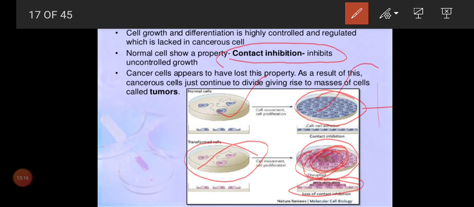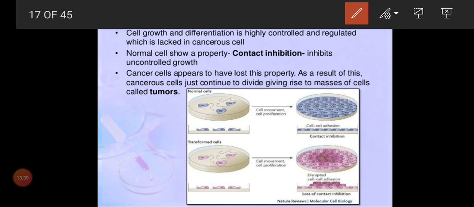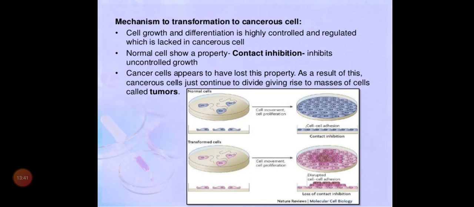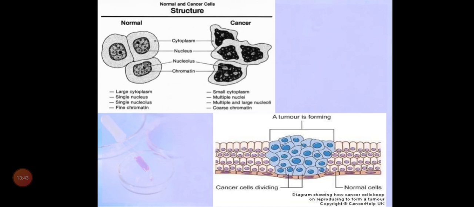A normal cell has a very important phenomenon that we call contact inhibition, and a transformed cell or cancer cell has lost the capacity called contact inhibition. Thereby the proliferation of cells can be seen in a small area, so we call them tumorous cells. This is what we call masses of cells. I think now you got a concept regarding contact inhibition. Now look at this structure.